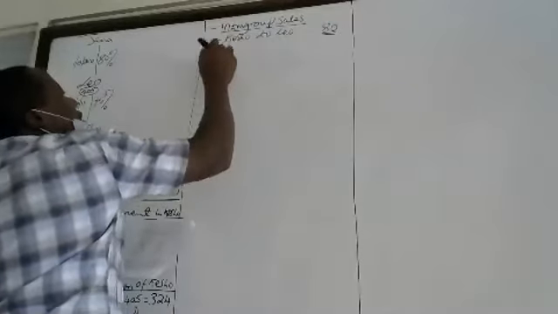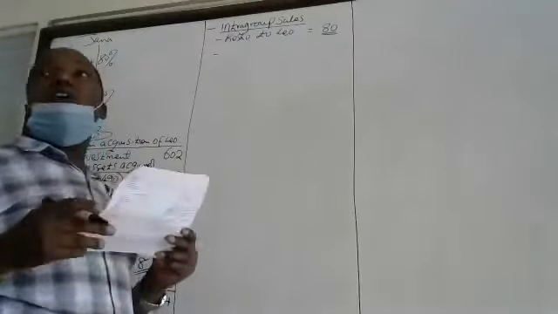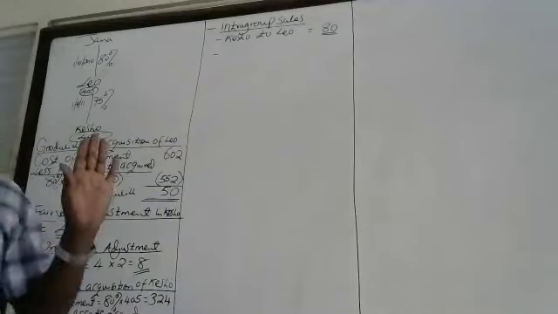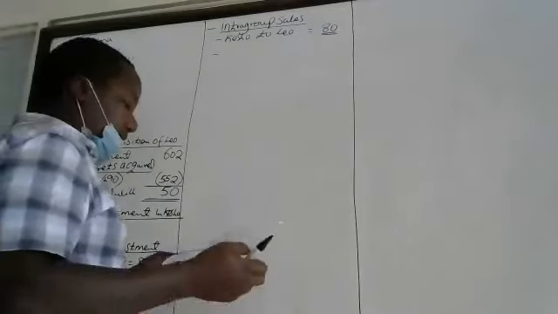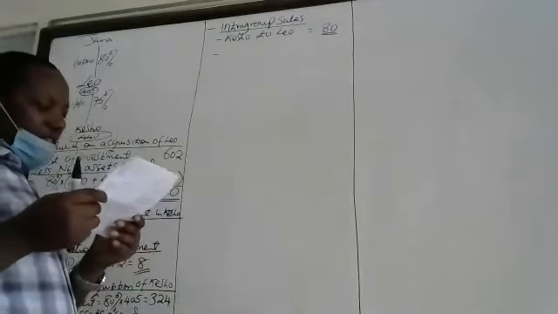Secondly, were all the goods sold? If all the goods were sold, no adjustment. But if they have not been sold, that means some of the goods are still in stock. It means we have unrealized profit, is it?